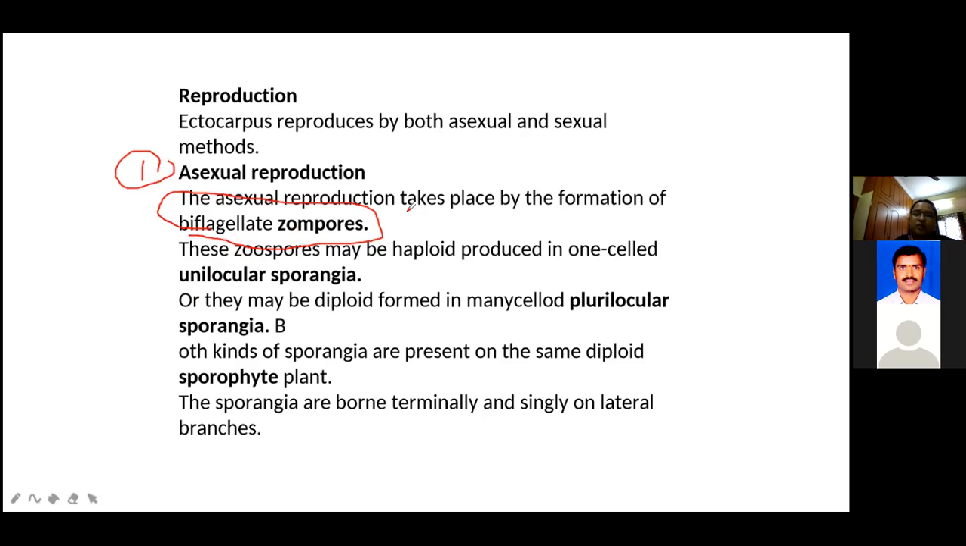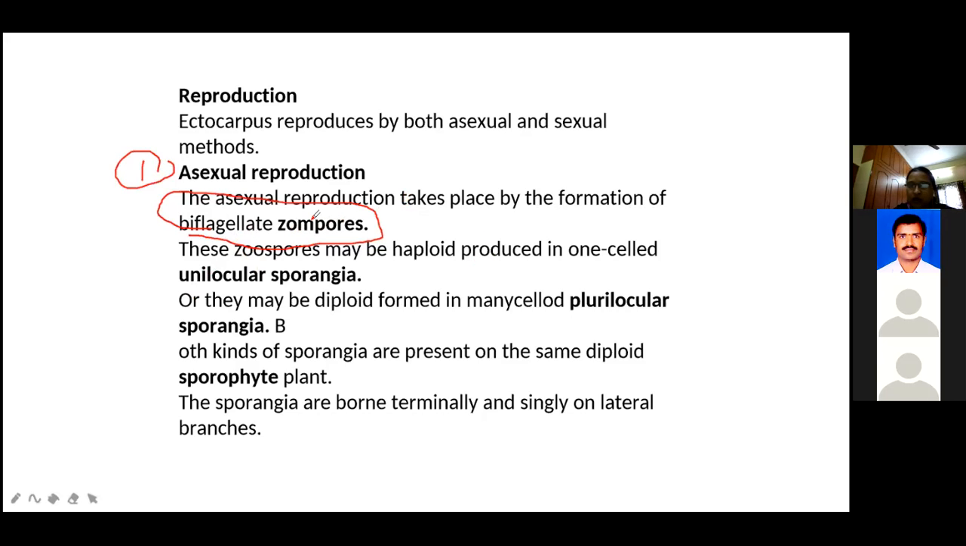Very, very important, girls. Zoospore formation is the asexual reproduction. What type of zoospores are there? Biflagellate. In different species there are different types of flagella involved, but here biflagellate zoospores are involved in asexual reproduction. Another very important point: zoospores are produced in two kinds of sporangia, namely unilocular sporangia and plurilocular sporangia.